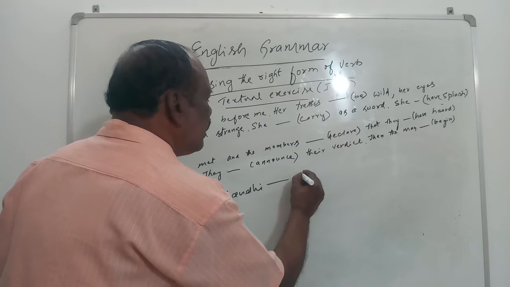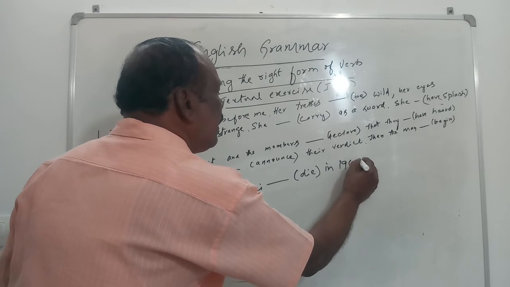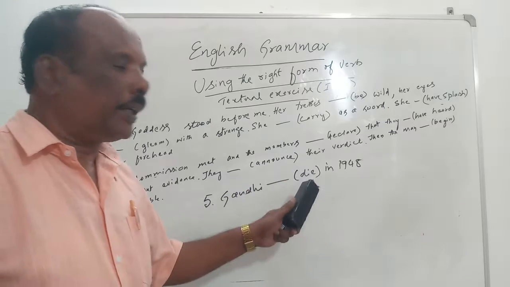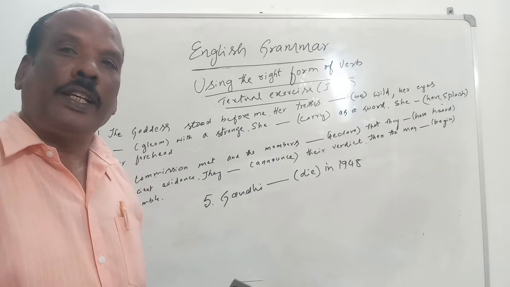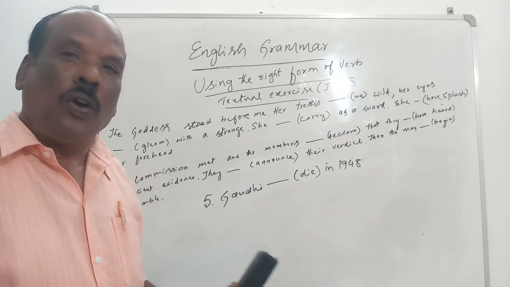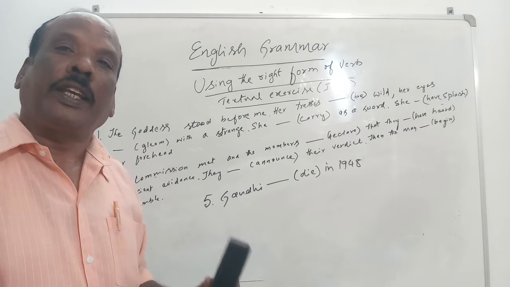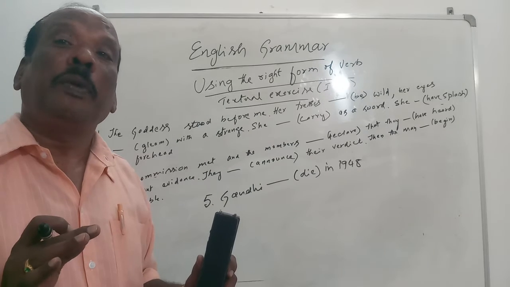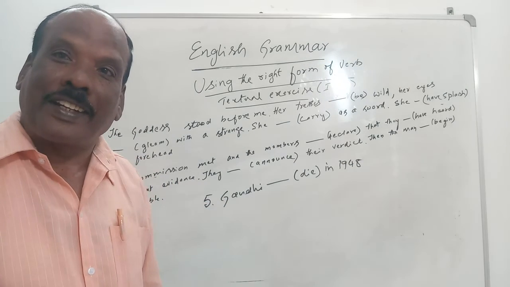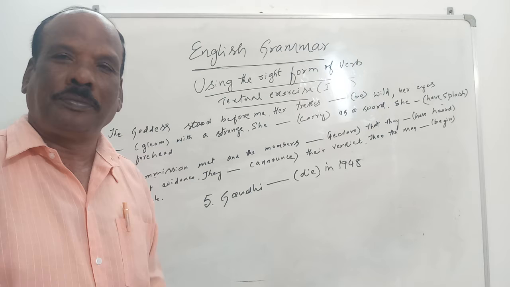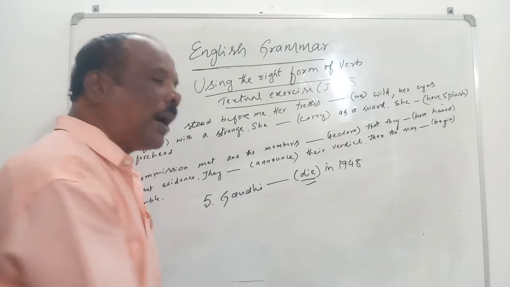Gandhi dash in 1948. Gandhi dash bracket die in 1948. So which verb you will use? Just see whether you can see any other verb. No, we don't see. Can you smell the tense? Yes, we can smell the tense because it should be past tense, because here you see this year 1948 indicates that it is past. It's already over. So you should write this into past tense form.